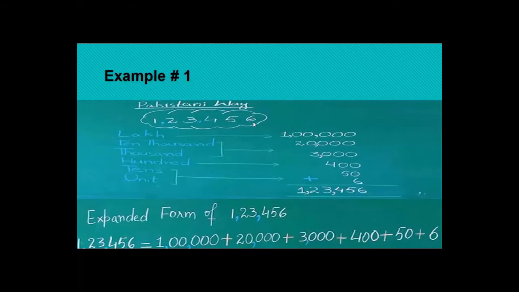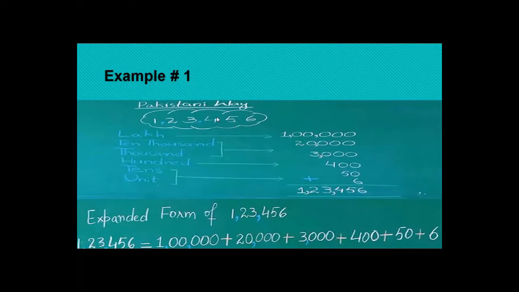So here the value of 6 will be written as it is. Then before 6 here is 5. So units, tens. And how many zeros are there in tens? Only 1 zero. Okay. So we will write 5 as 50. The place value of 5 is 50 and it comes under the place of tens.